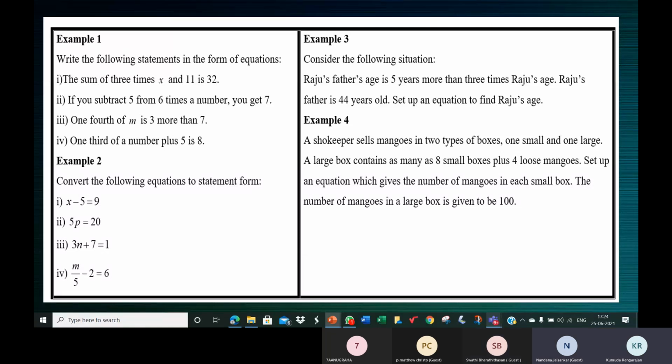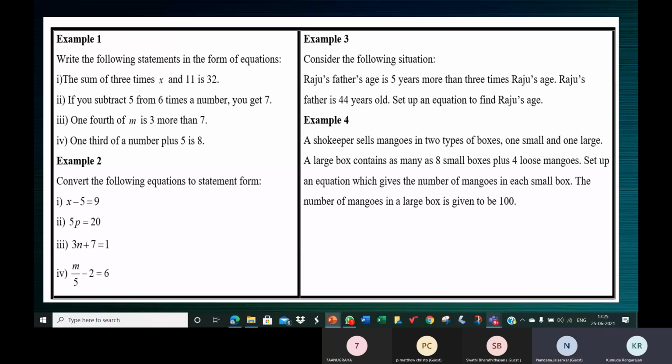That means how many mangoes? 8x mangoes. And plus how many mangoes? Plus 4 loose mangoes. Yeah, 8x plus 4. Now, what is represented by this expression 8x plus 4? It is the number of mangoes in the large box, which is given to be 100.